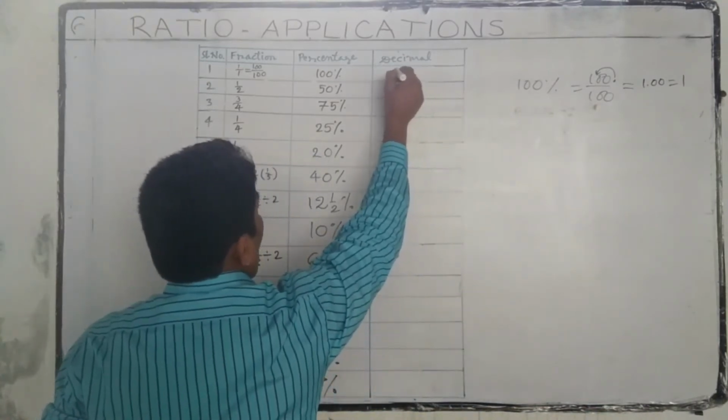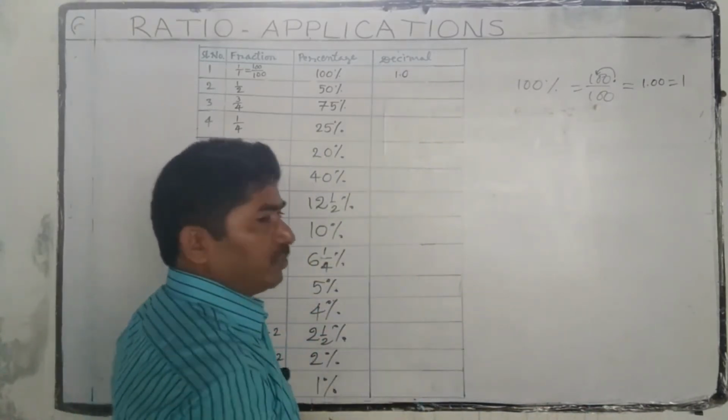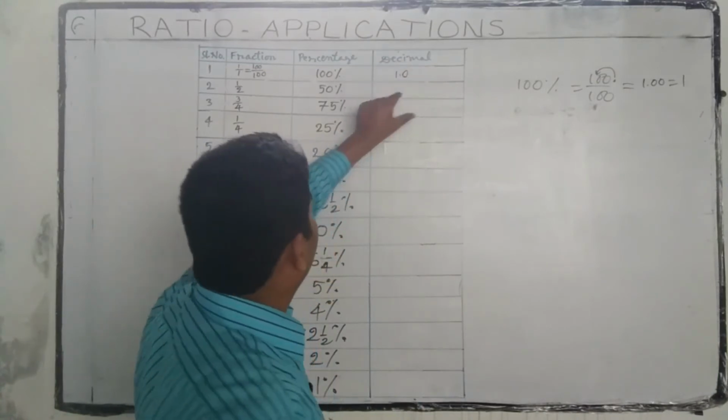So 1.0 we have to show as a decimal like that.